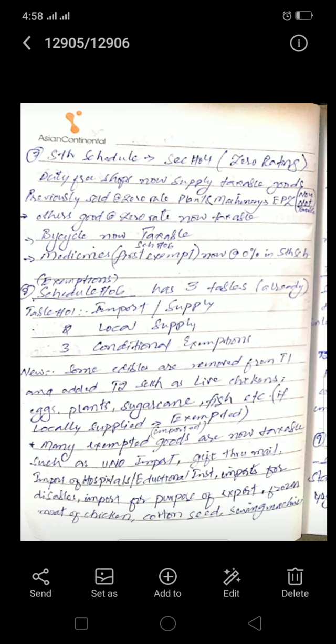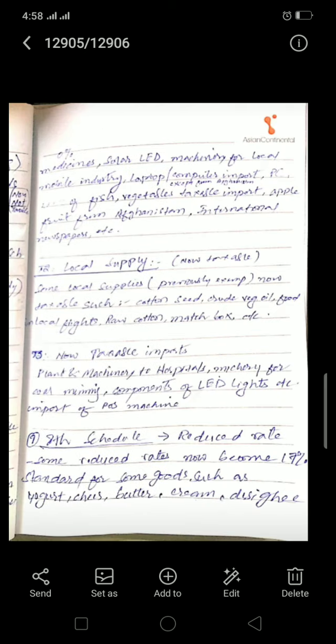For example, UN import, gift through mail, import of hospitals, educational institutions, import for disabled, import for purpose of export, frozen meat of chicken, cotton seed, sewing machine, medicines. Now medicines are charged at zero rating.